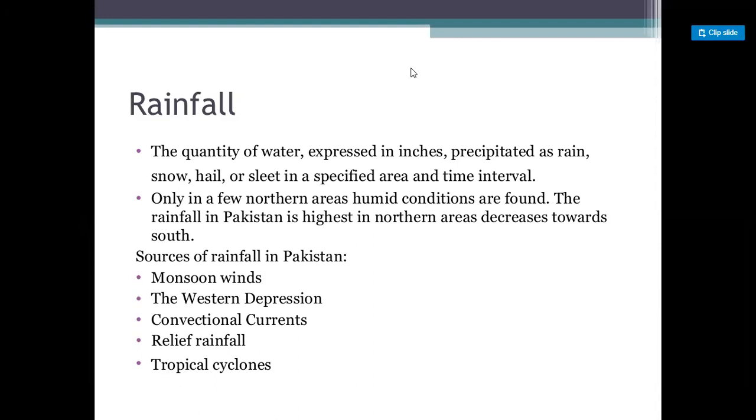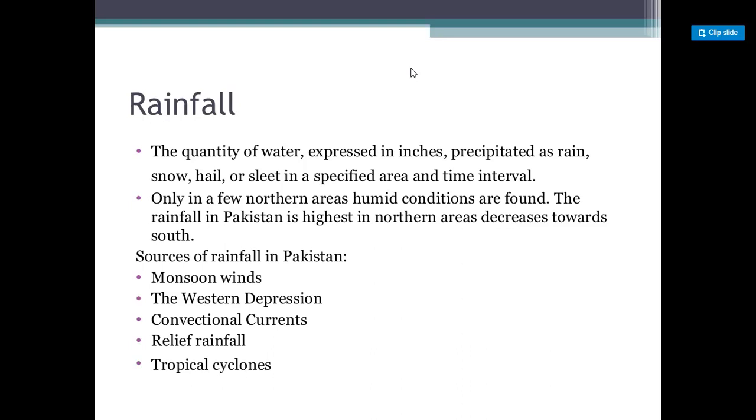In monsoon, we categorize rainfall in two categories, right? First, what is monsoon? It's a seasonal wind that blows during summers and winters, right? And then summer winds are called southwestern monsoon, and winter winds are called northeastern monsoon, right?